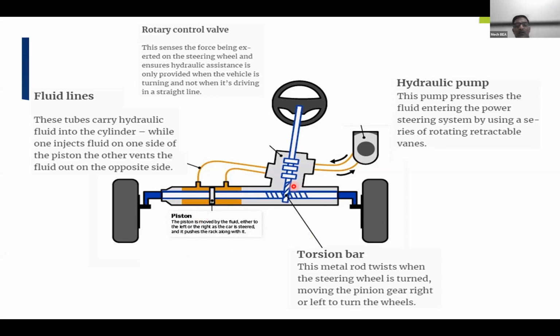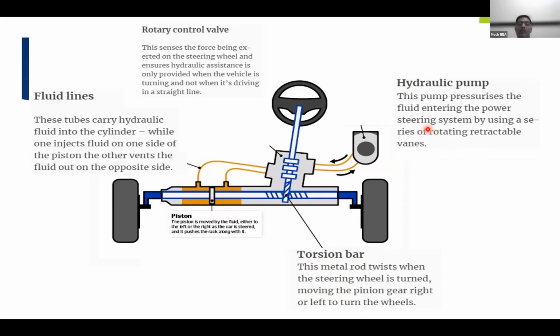Then this is a torsion bar, and at the end of this bar the pinion is connected. This is a metal rod which twists when the steering wheel is turned, and that will move the pinion gear right or left to steer the wheels. And this major component is called the hydraulic pump.